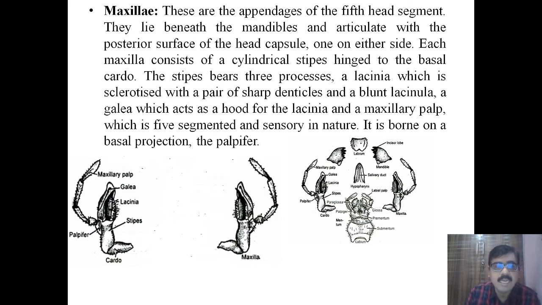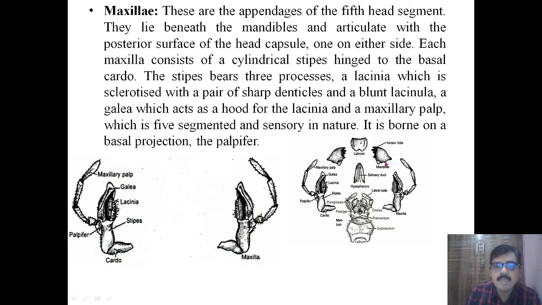What are these maxillae? These maxillae are the appendages of the fifth head segment. These are in pairs. This is one and this is another. These are also called the upper jaw. This is the lower jaw, this is the upper jaw, and these are appendages of the fifth head segment. They lie beneath the mandible.